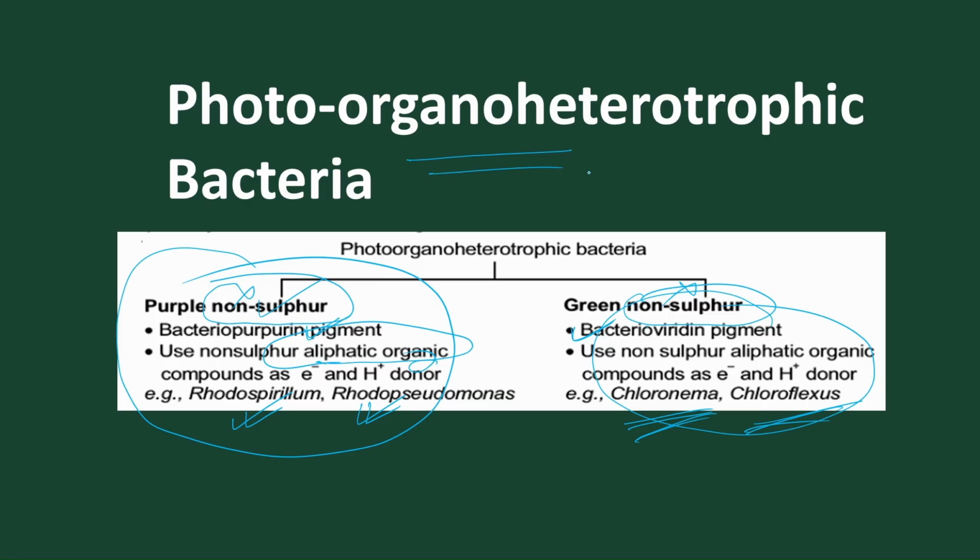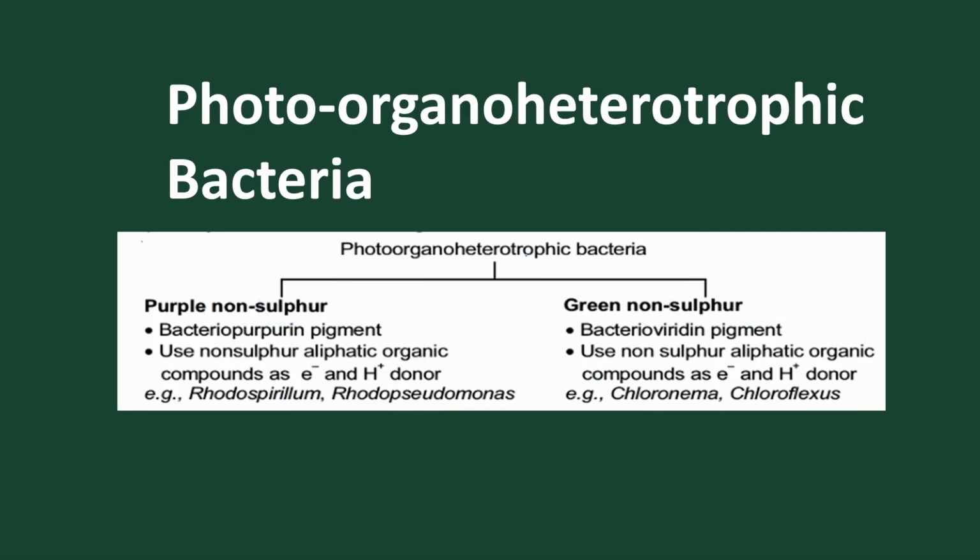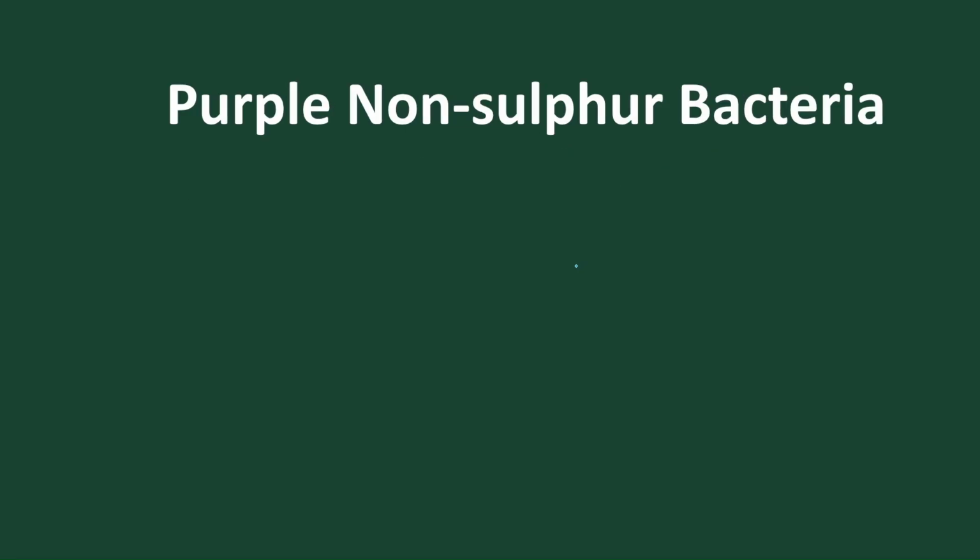So we got two types of bacteria present. One is photolithotropic bacteria. Another is photoorganotropic. In lithotropic, inorganic compounds are used. In here, organic compounds are used. So this is all about the nutrition of this particular bacteria.